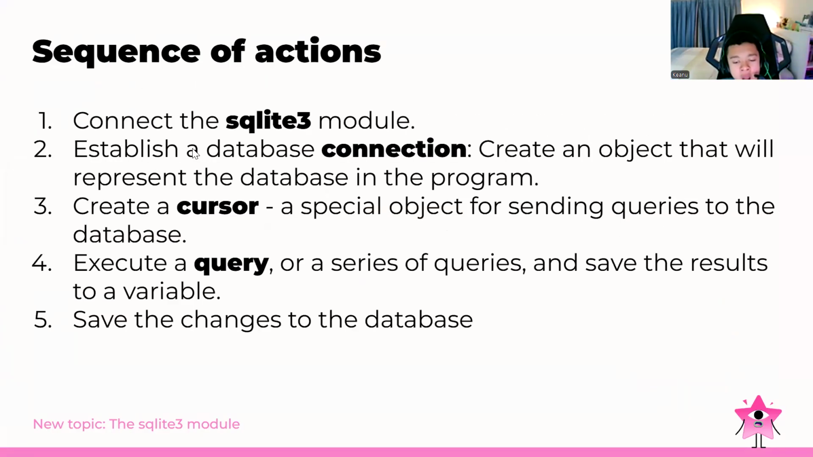So basically, we need to connect the SQLite3 module. We need to establish the database connection, creating an object that will represent the database in the program. We need to also create the cursor, a special object for sending queries to the database. We need to also execute the query. Wait, the cursor, you mean the mouse cursor or what? No, that's not the mouse cursor. We will try to learn this on the platform. We also have to execute the query, or a series of queries, set the results to a variable, and then we need to commit the changes to the database. So basically, we have five steps for this.